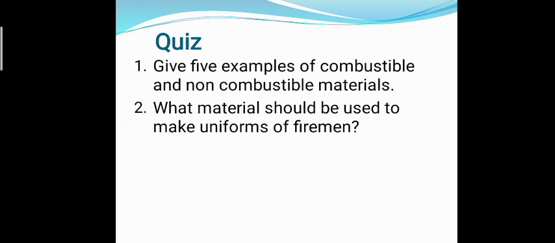Now it's time for quiz. Write the answers of this in your notebook and send me. Give 5 examples of combustible and non-combustible materials. What material should be used to make uniforms of firemen?